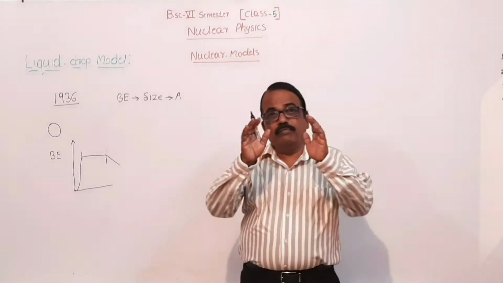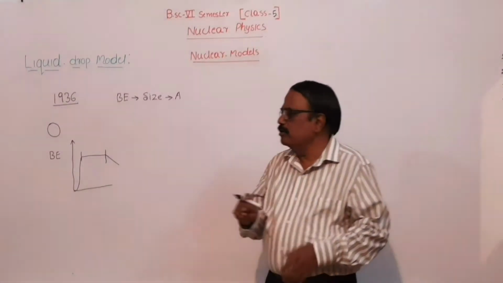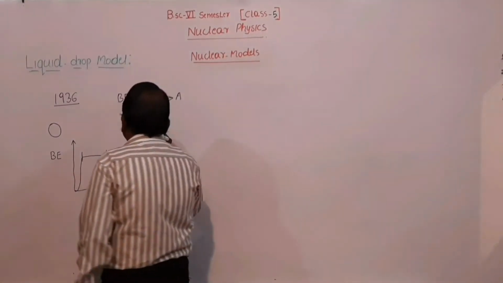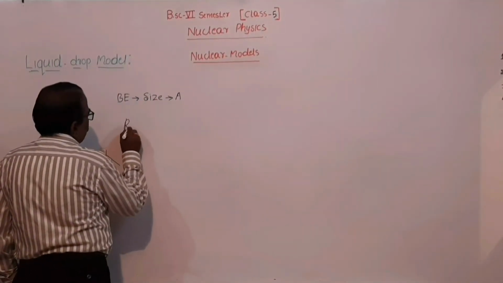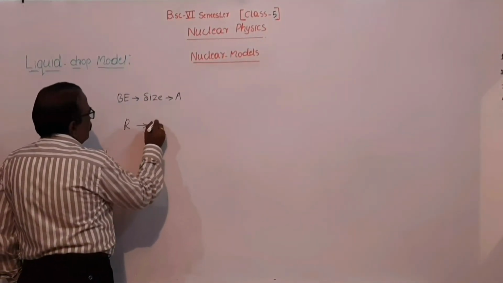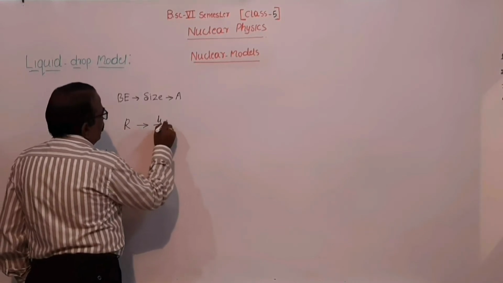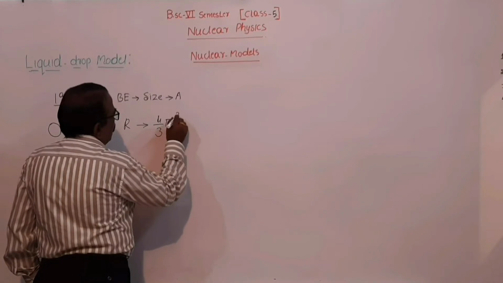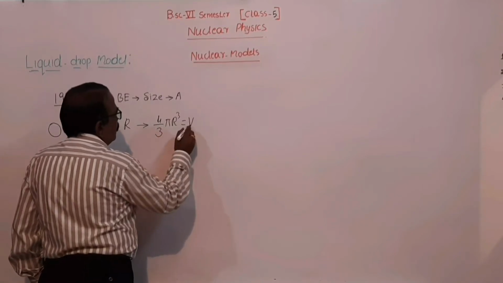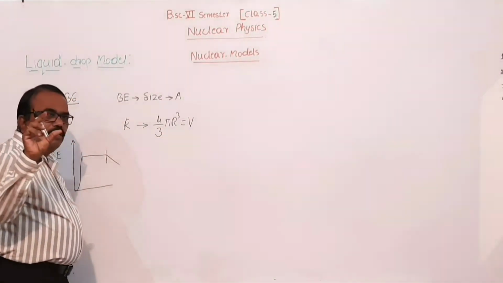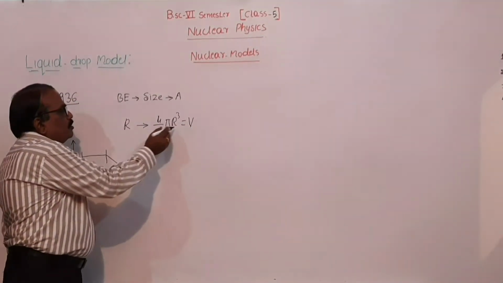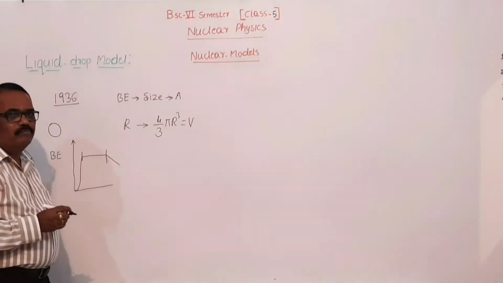So the size of the liquid drop depends on the radius. You know that the volume of the nucleus is given by 4/3 pi r cubed. So the volume of the liquid drop goes on increasing if its radius increases.